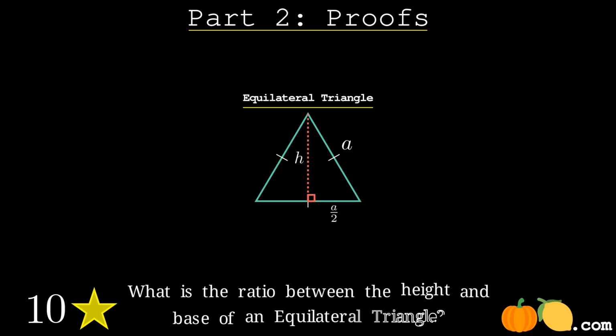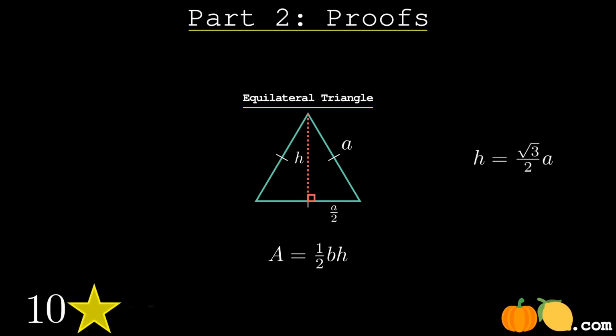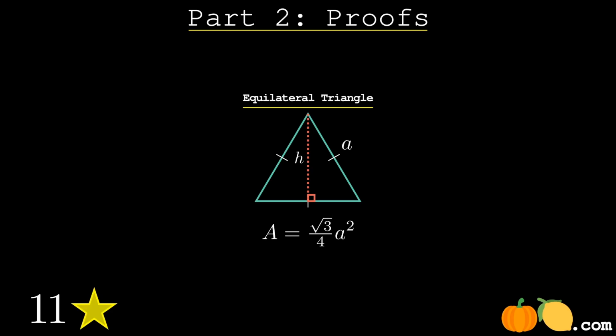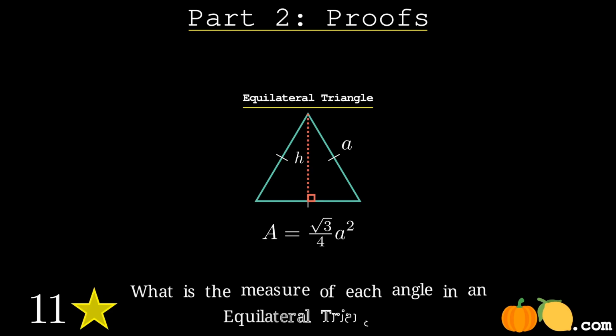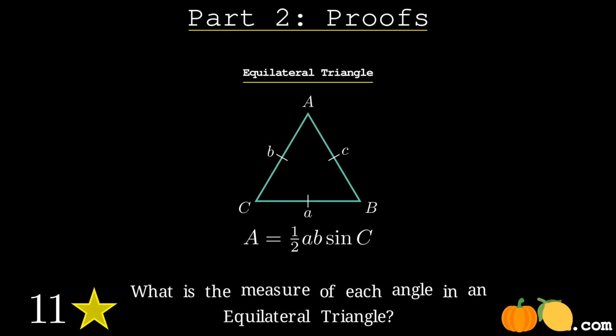I mentioned earlier that we would look at how we calculate the area of an equilateral triangle. I've decided to break it into 2 right triangles with the height and half the side length representing the 2 short sides. That way we can calculate the measure of the height, which we see as root 3 out of 2 times the side length. And that's how we get the area equation.